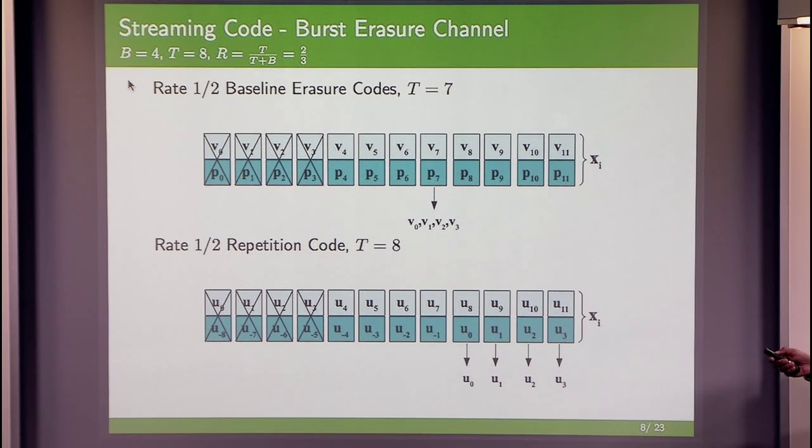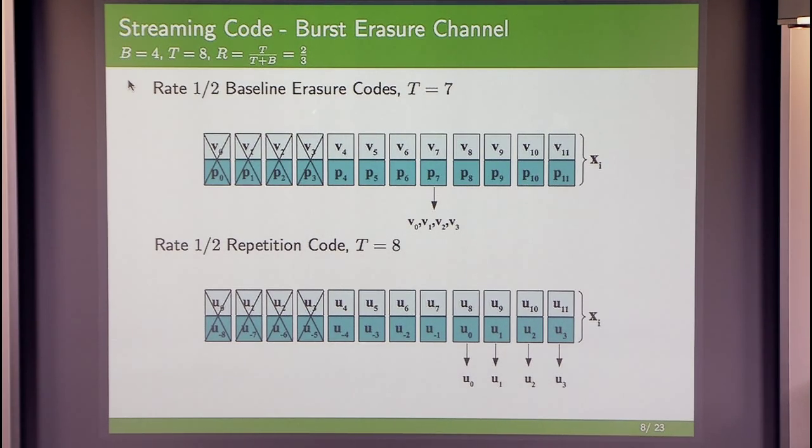The example we have is that of a burst erasure channel. Imagine the channel only introduces an erasure burst, say of length 4, and say the decoding delay is 8. In this case, the optimum rate can be shown to be 2/3, and I will explain how we can construct a code with this rate. What we will do is combine 2 simple codes, one of which is the kind of erasure code we saw on the previous slide, and the other is a repetition code, in a certain way such that we will achieve a code of the optimum rate.